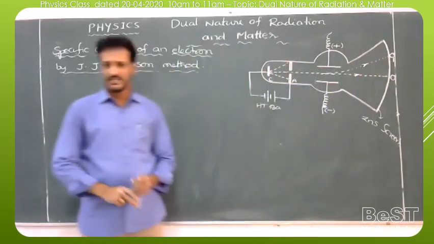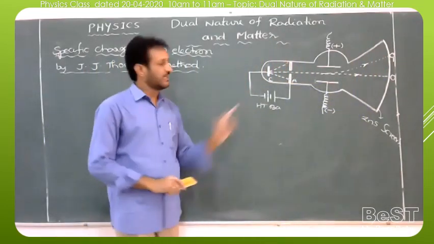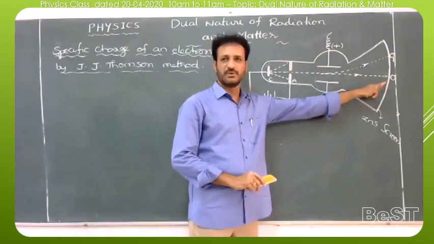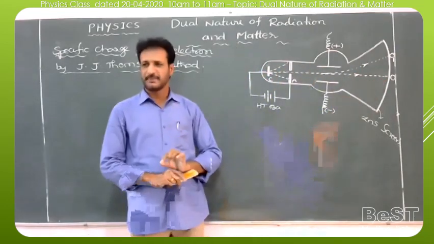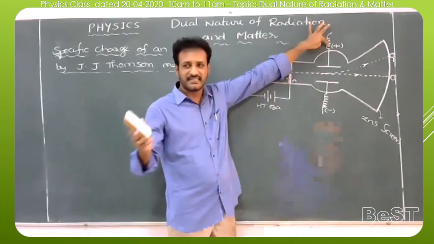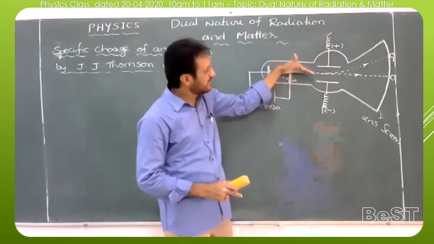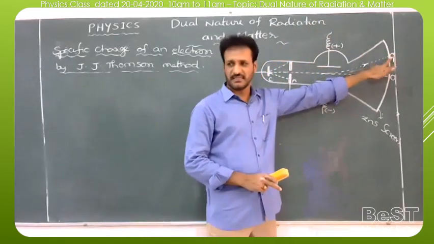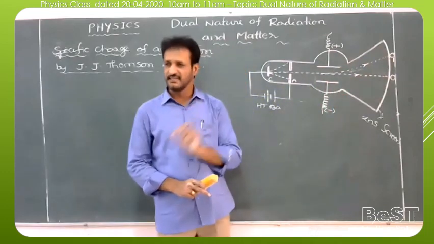Observe this carefully. When no electric field is applied, the electron moves along the straight path and strikes the screen at O. When only an electric field is applied, the positive plate attracts the negatively charged electron. That's why the electron is deflected and strikes the screen at the point O1. That indicates a force is acting on the electron.